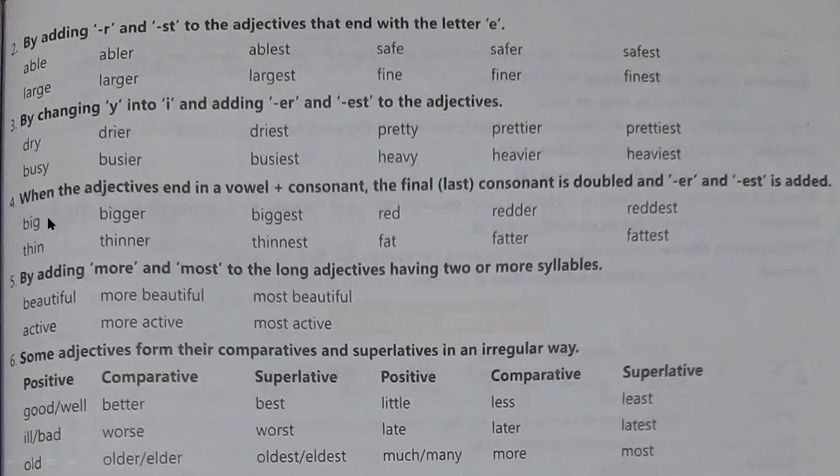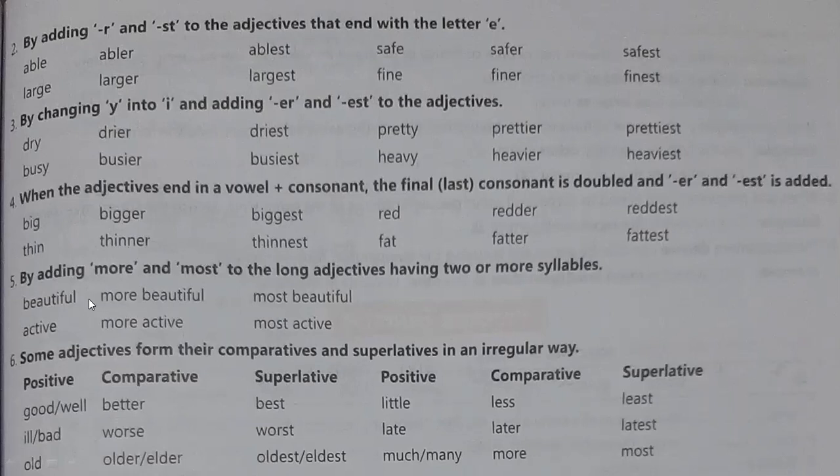Next is just like big, bigger. When you have to double your last alphabet, so what is given here? When the adjective ends with vowel plus consonant, the final last consonant is doubled. So double, what will come? Like big, bigger, thin, thinner. So double G will come in bigger, double N will come in thinner, the biggest, double G, double N. Same will be red, redder, reddest, and fat, fatter, fattest.